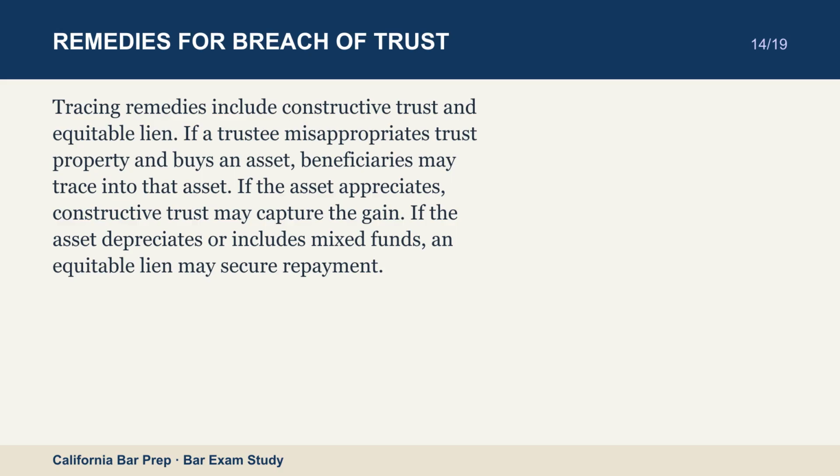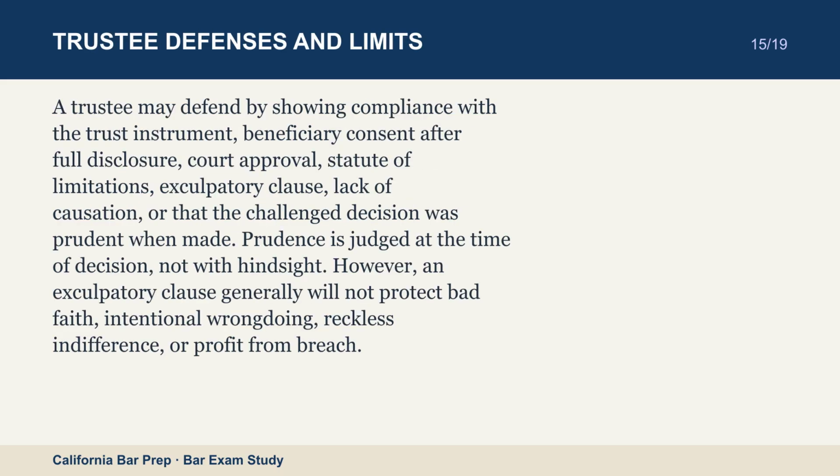A trustee may defend by showing compliance with the trust instrument, beneficiary consent after full disclosure, court approval, statute of limitations, exculpatory clause, lack of causation, or that the challenged decision was prudent when made. Prudence is judged at the time of decision, not with hindsight. However, an exculpatory clause generally will not protect bad faith, intentional wrongdoing, reckless indifference, or profit from breach.